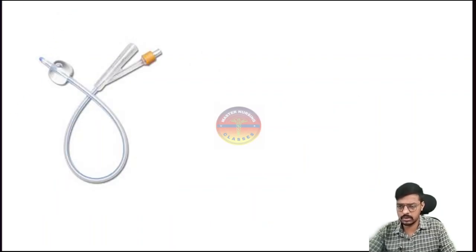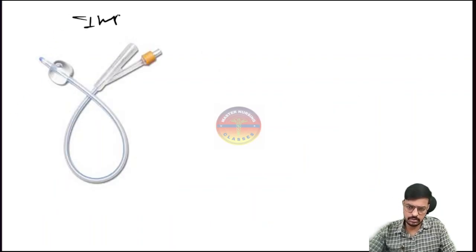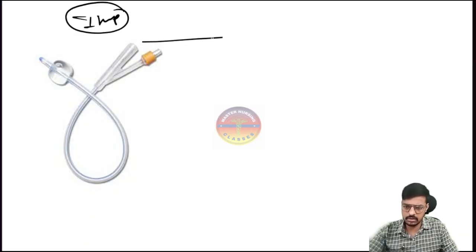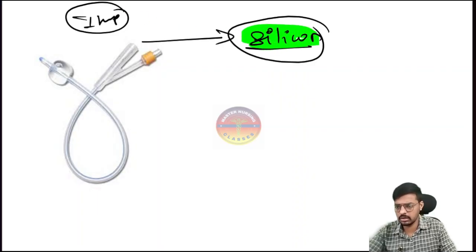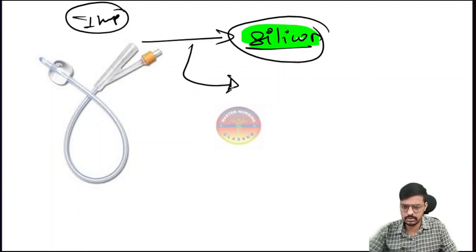Then identify this one, important. Yes, this is the silicone urinary catheter. For what duration can we use the silicone catheter?